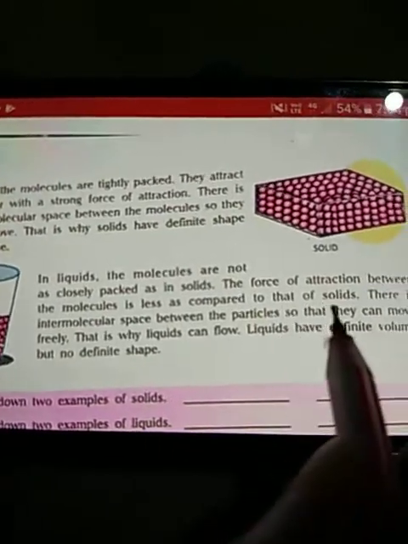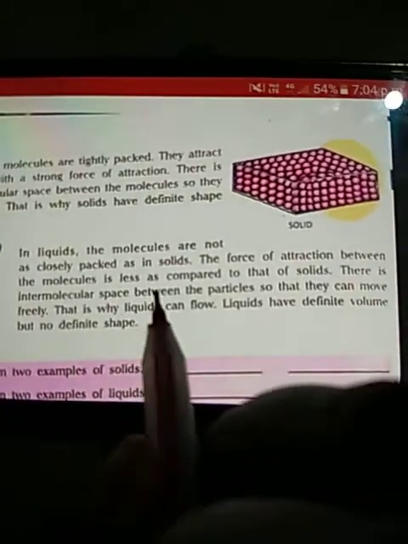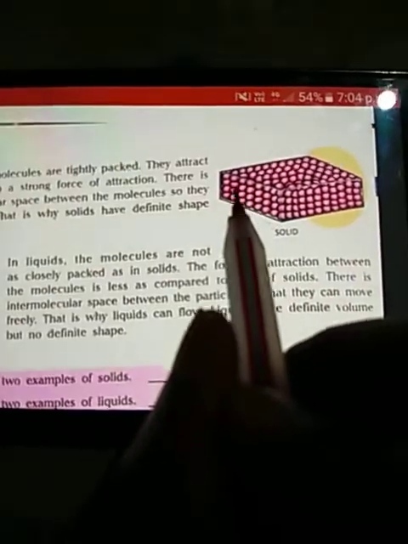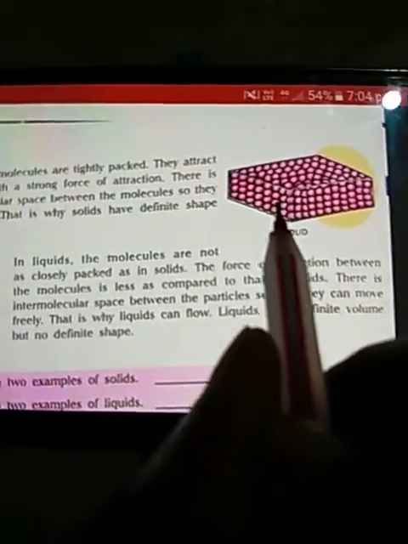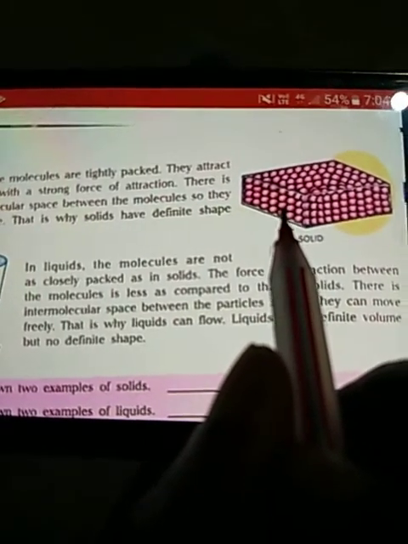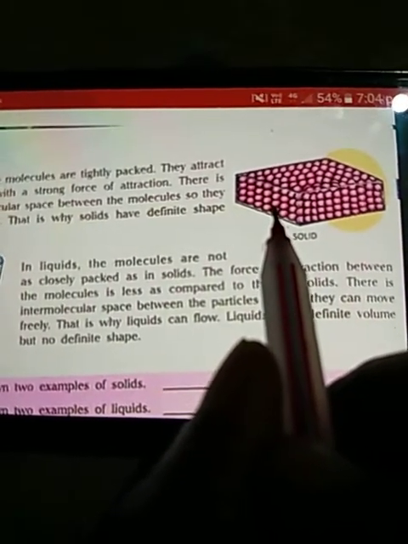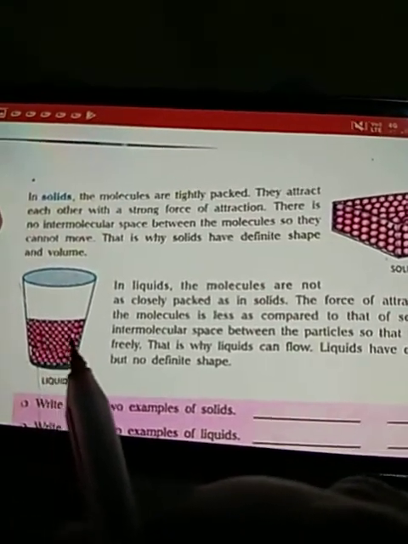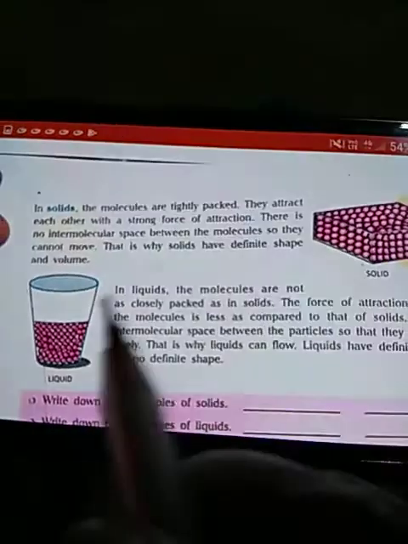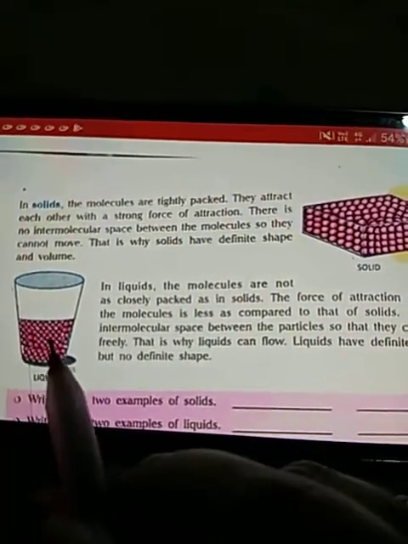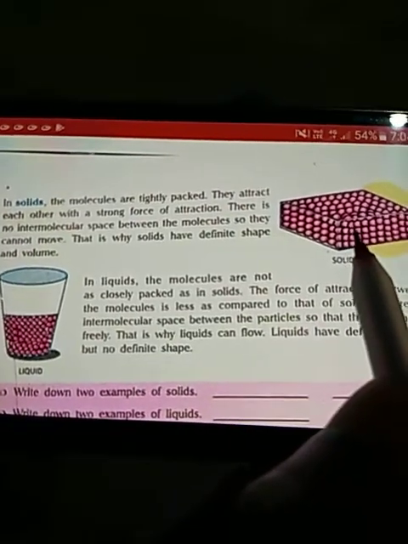And the force of attraction between the molecules is less as compared to that of solids. See, here the molecules are very tightly arranged, so they are very tightly attracted to each other, very closely attracted to each other. But since there are spaces between the molecules, the intermolecular force of attraction is less in comparison to solids.